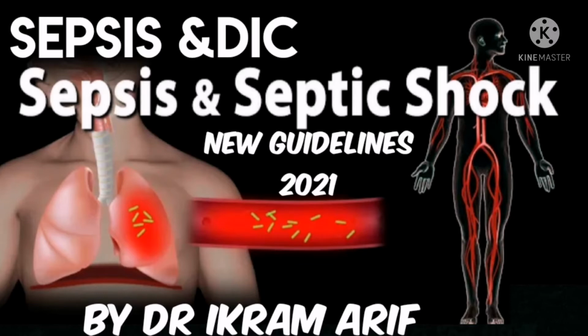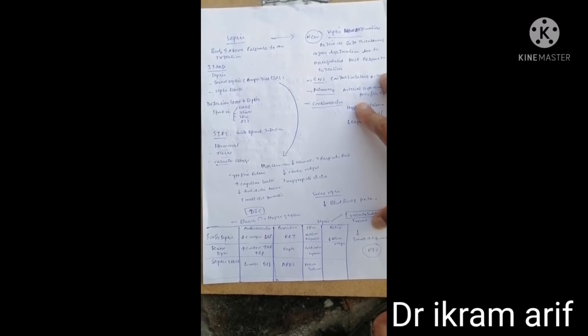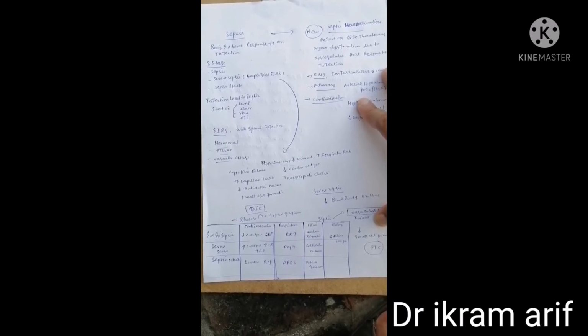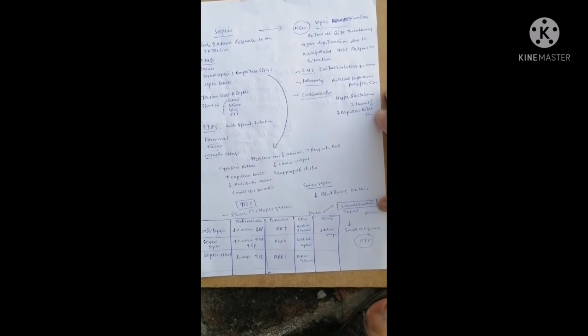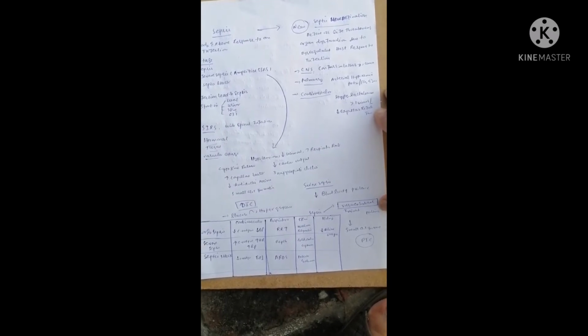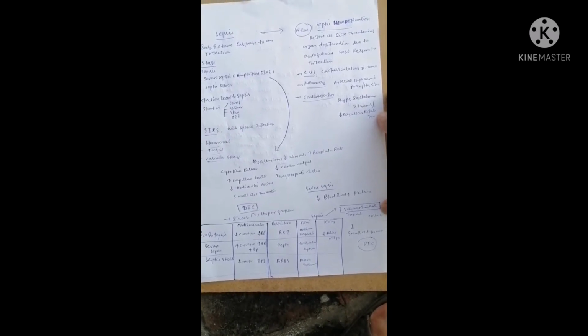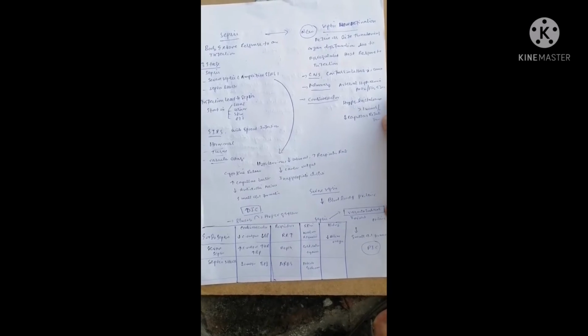Hello, today our topic of discussion is sepsis and septic shock. Sepsis, old definition is the body's extreme response to an infection, and the new definition is life-threatening organ dysfunction due to a dysregulated host response to an infection.